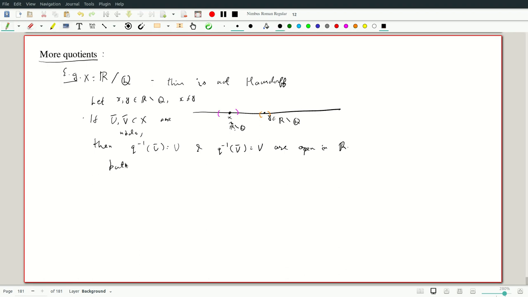But the intersection of Q with U is non-empty and the intersection of Q with V is non-empty. Therefore the class of Q, which is a single point, belongs to U bar and V bar. So U bar intersection V bar is not empty.